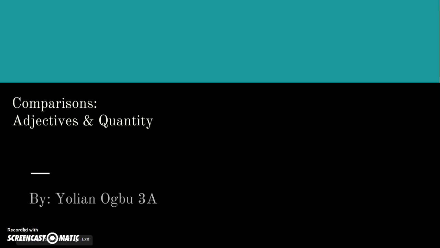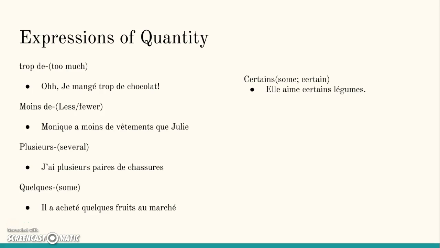So this is comparisons, adjectives, and quantity. Expressions of quantity. So there are multiple expressions of quantity. There's trop de, which is too much. So in this example, they're saying, oh, j'ai mangé trop de chocolat. Moins de, which is less or fewer. Monique a moins de vêtements que Julie.